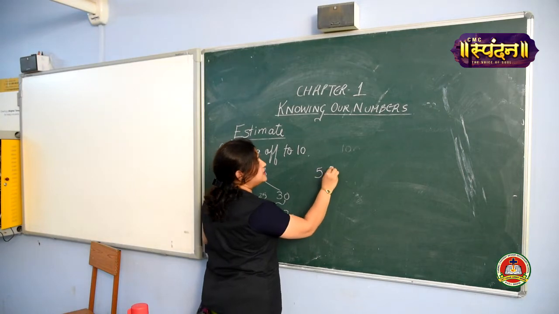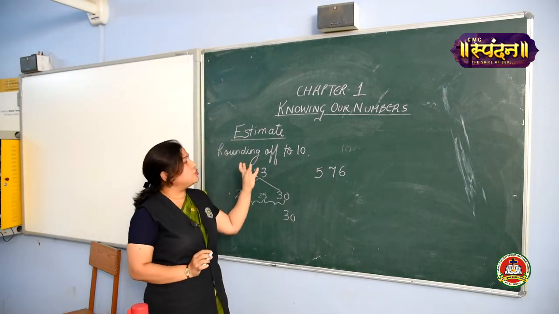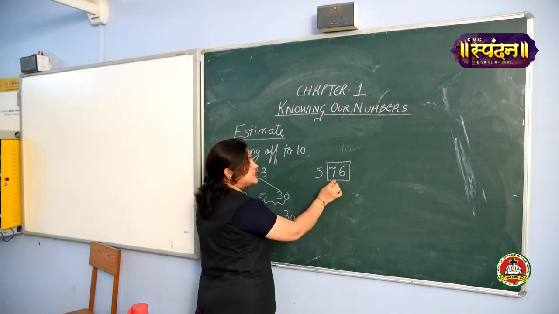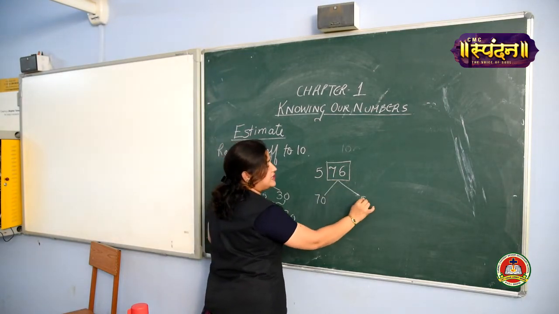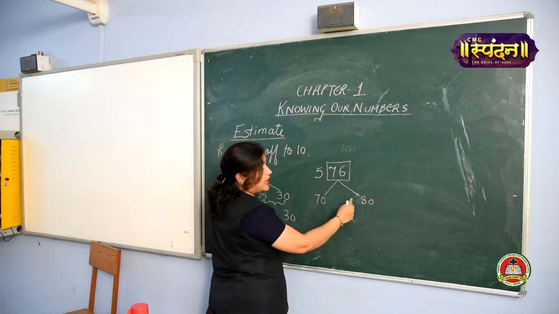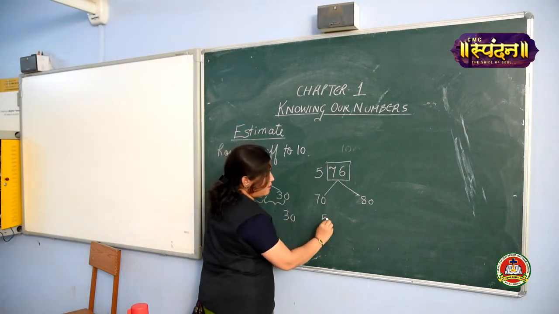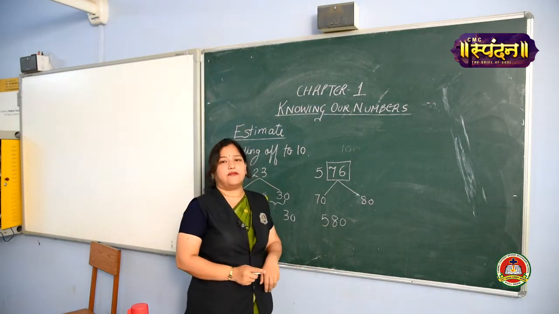Suppose the question is 576. I just need to round off to 10. So what will I do? I am simply seeing the tens value, 76. 76 is lying between where? 70 and 80. It is lying between 75 and 80. So what will 76 become? It will become 80. So the number which you rounded off will be 580.